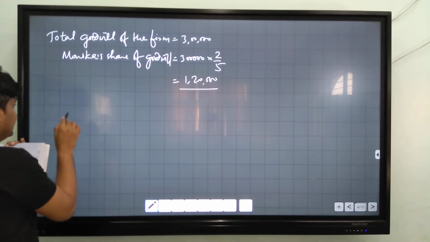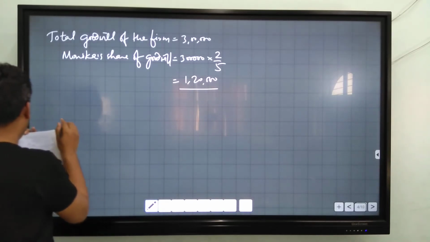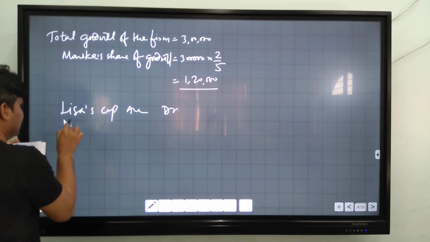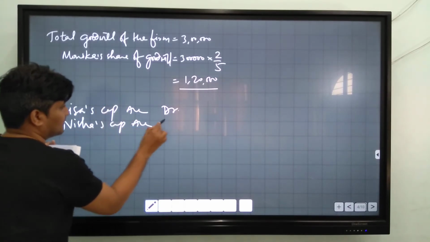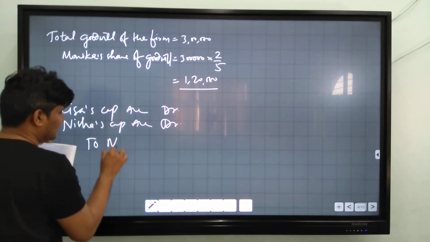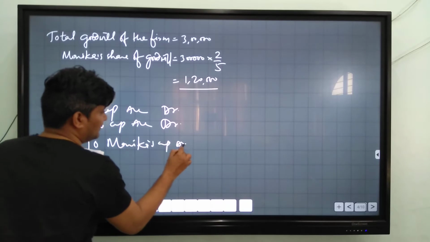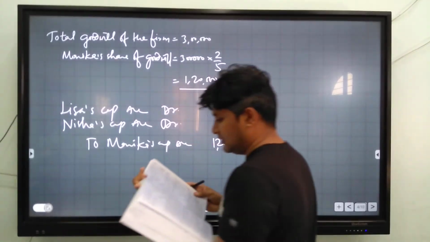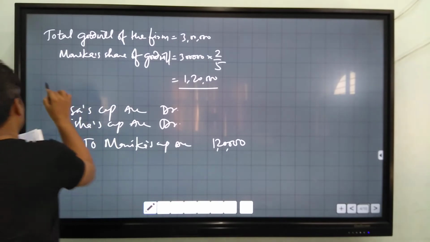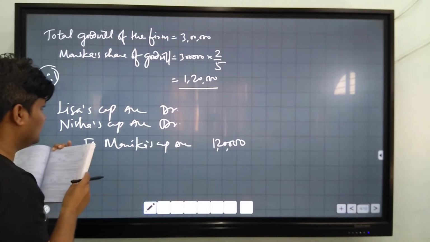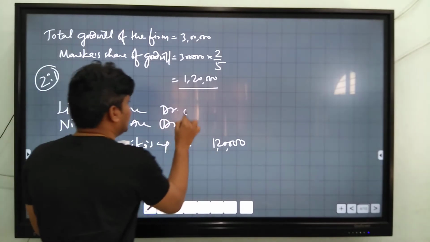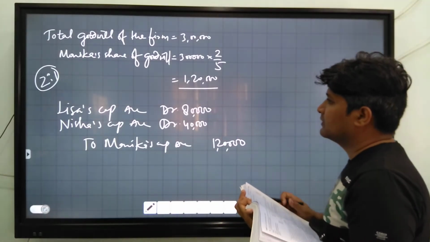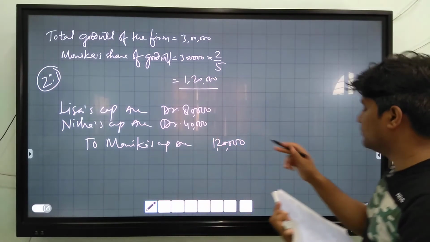You know, the entry is Lisa capital account debit and Nisha capital account debit to retiring partner, Monica capital account 1,20,000, and this amount will be divided in 2:1 ratio. 2:1, it is a gaining ratio. 80,000 and 40,000. Lisa and Nisha are compensating Monica.